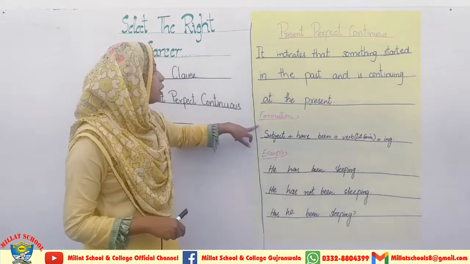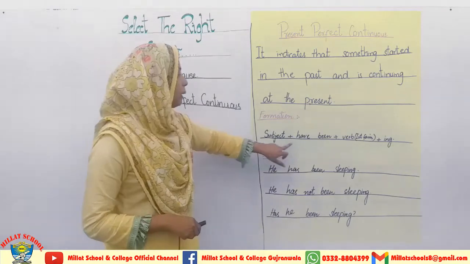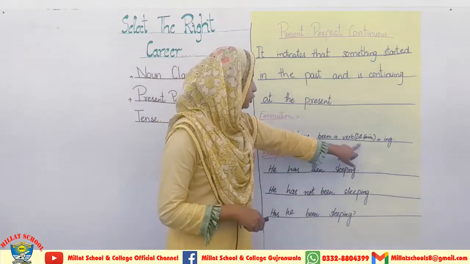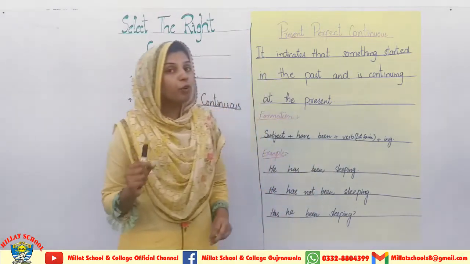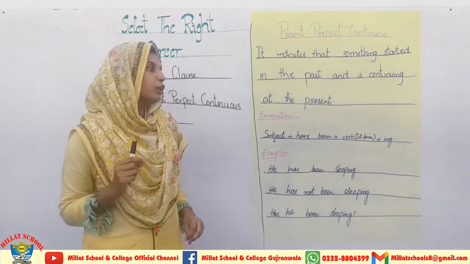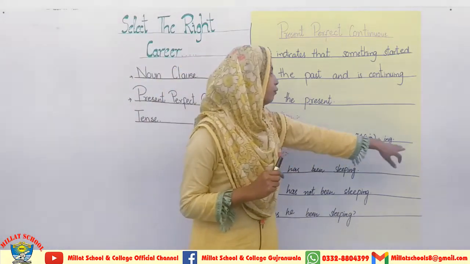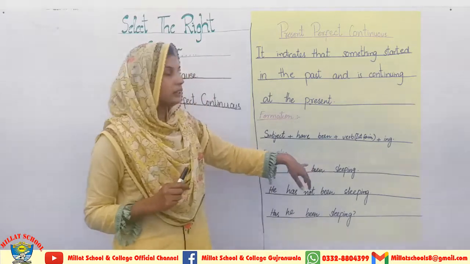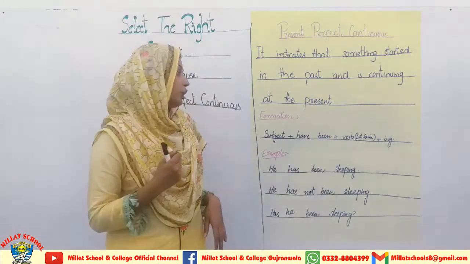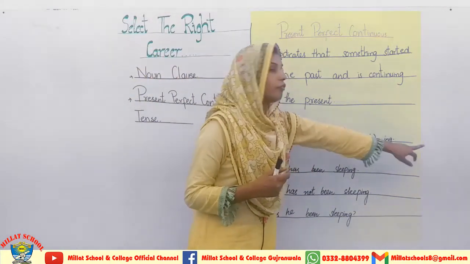So now I am coming towards the formation. Subject plus have been plus verb first form plus ing, and if we have to tell the time duration, then we will use "since" and "for" according to the type of sentence and the type of time duration at the end of the sentence.